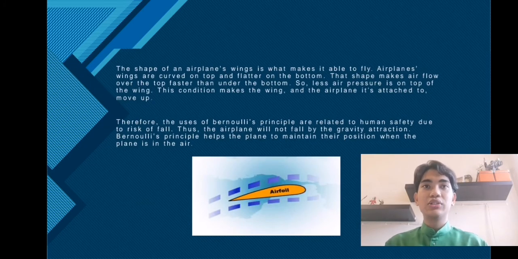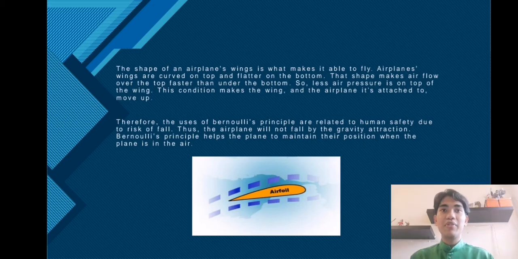The shape of the airplane wings is what makes it able to fly. Airplane wings are curved on top and flat on the bottom. That shape makes airflow over the top faster than under the bottom, so there is less air pressure on the top of the wing. This condition makes the wing and the airplane attached to it move up.